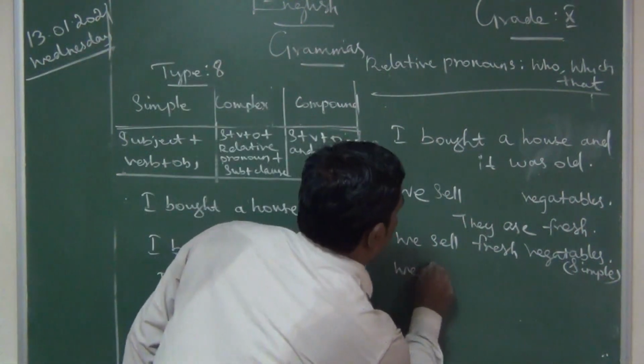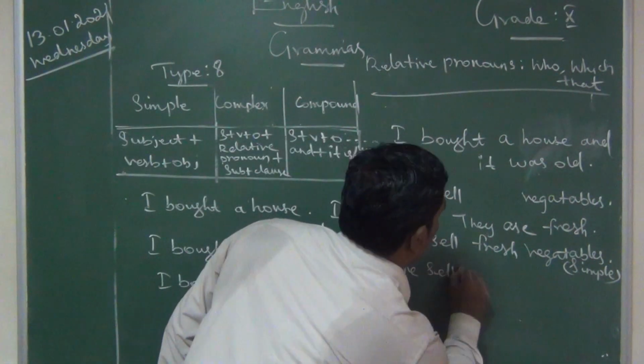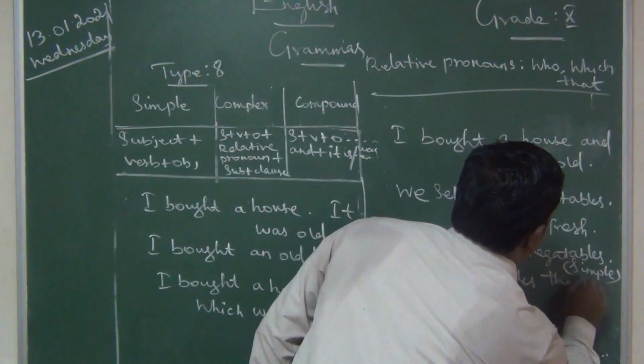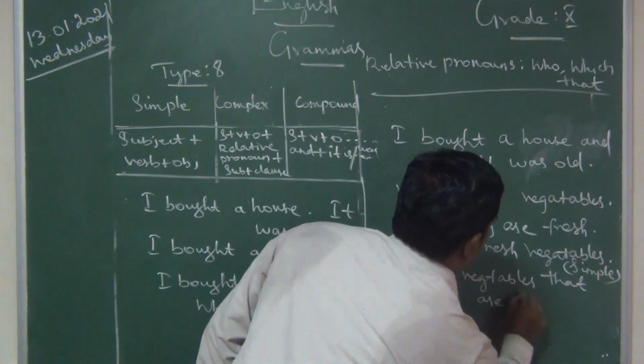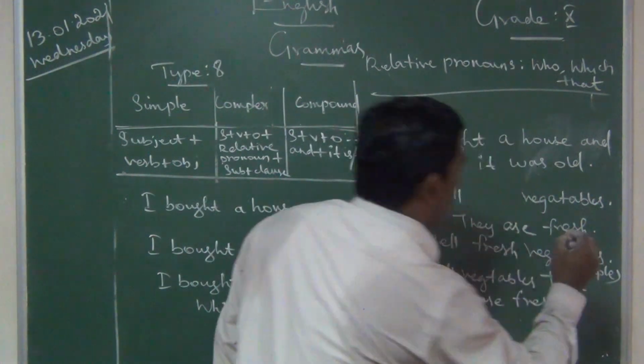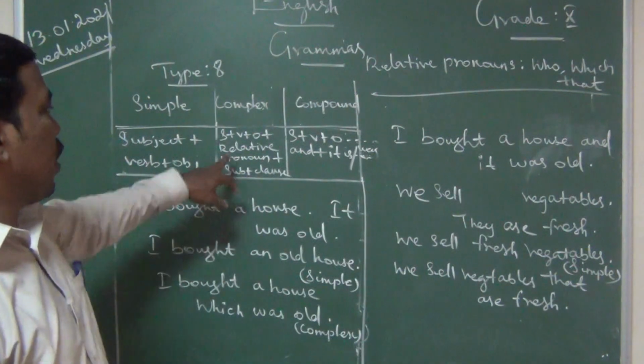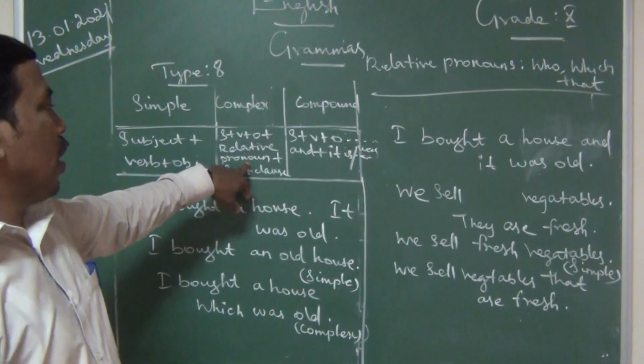Second one: we sell vegetables that are fresh. We should use the relative pronoun.